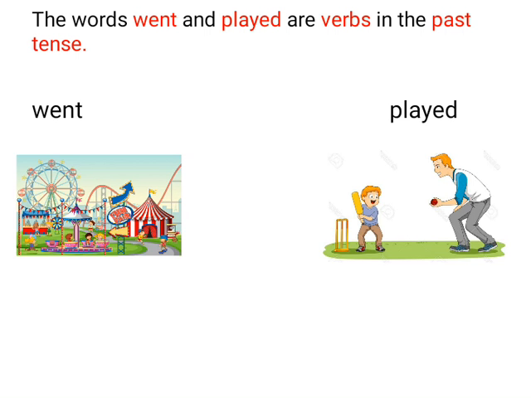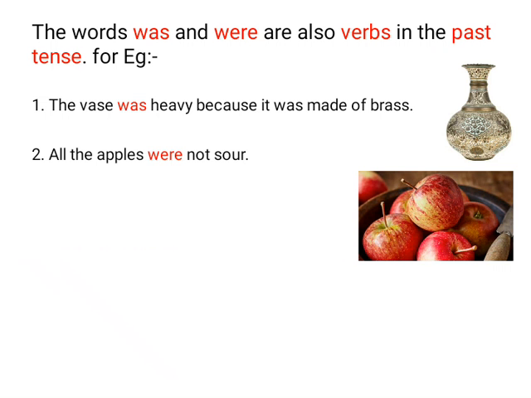Now, the words was and were are also verbs in the past tense. I repeat again, the words was and were are also verbs in the past tense. Now, we will understand this. Was is used for a single person and were is used for more than one person. Let's understand this more clearly with a few examples.